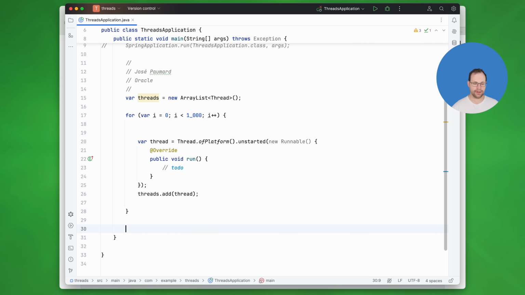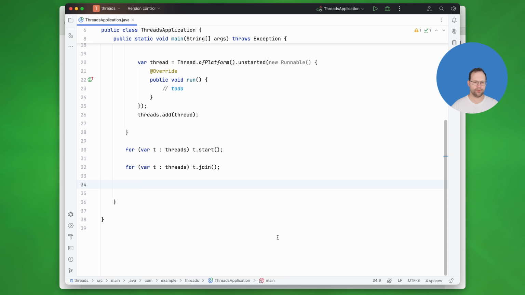Now what? Once I'm done creating all those threads, I'm going to go through the collection of threads and say t.start, and then I'm going to join each of the threads. That means I'll wait here on line 32 until all the threads have finished, and only then will I be allowed to go to 33. So I'm joining each of them, waiting for them to finish. I won't be able to get to 33 until all 1,000 have finished their work, okay?